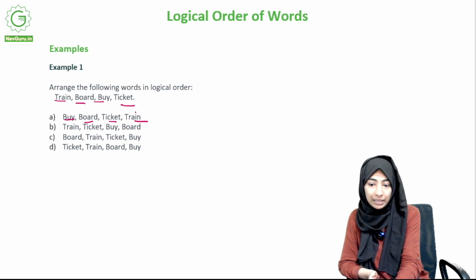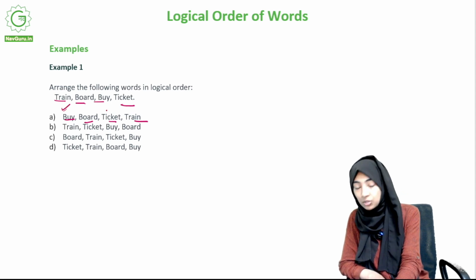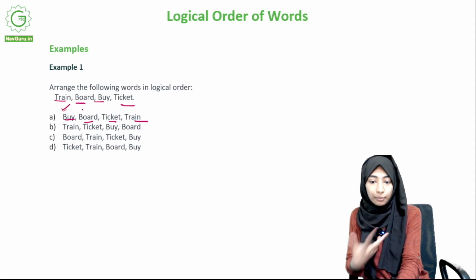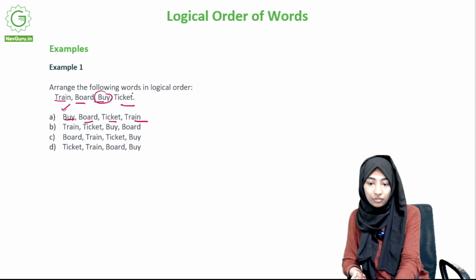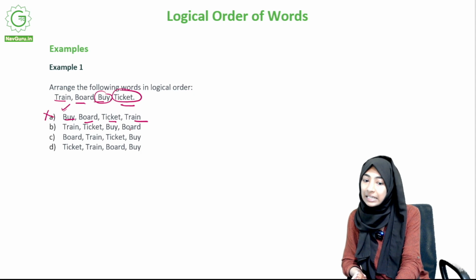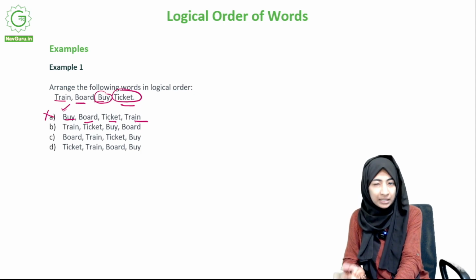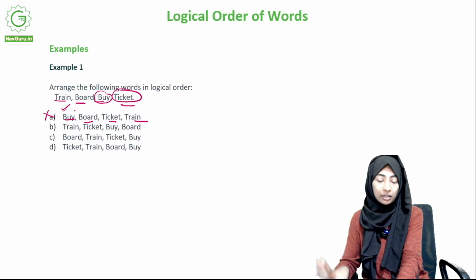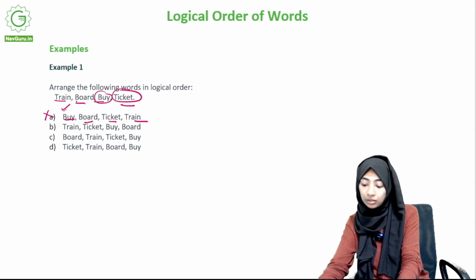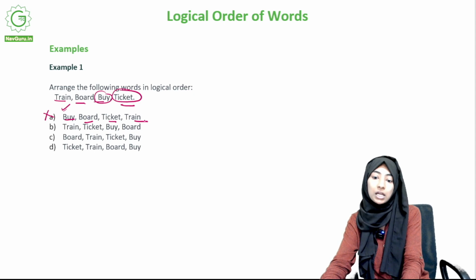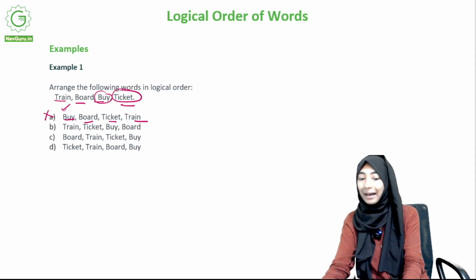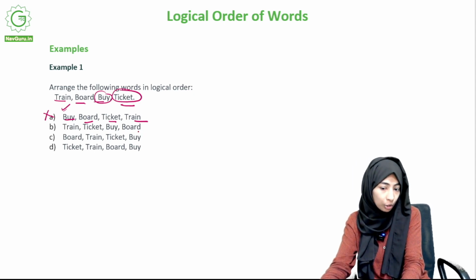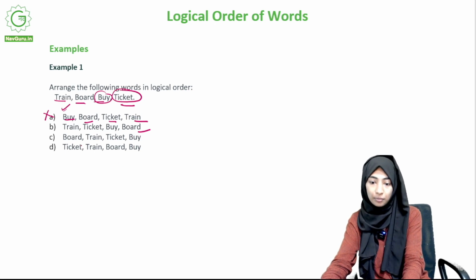That does not seem right, because ticket has to come after buy. Because what are you buying? You're buying a ticket, so this has to be together. So it's not this. Train, ticket, buy, board. This could be an option. You choose the train that you want to travel. You look at the ticket, you buy it, and then you board the train. This could be an option, but let's also look at the other options.